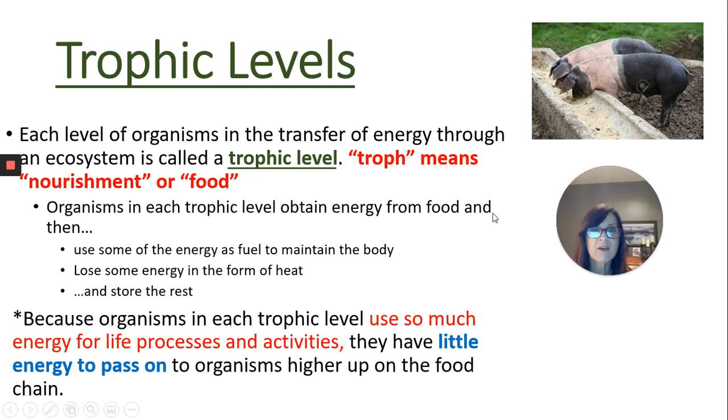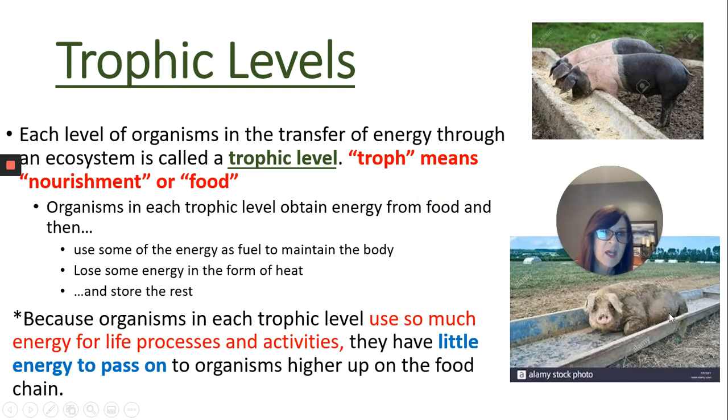Most of the time they eat out of a trough, but sometimes once they eat everything up, they decide they're just gonna lounge around, take a little nap, soak up some rays.